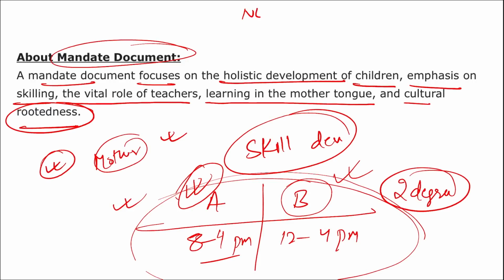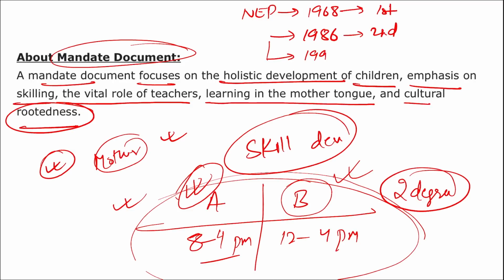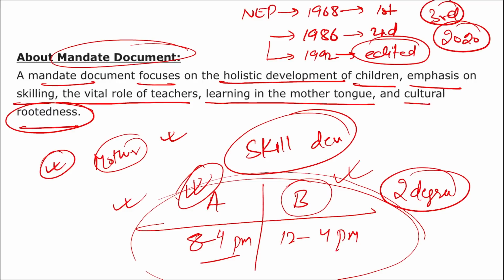For the first time, the National Education Policy was released in 1968. Then it was edited in 1986. Then it was again released. That is, for the first time it was released here, second time in 1986. Then remember, in 1992 it was just edited. No new policy was released. And the third and the last education policy was released in 2020.